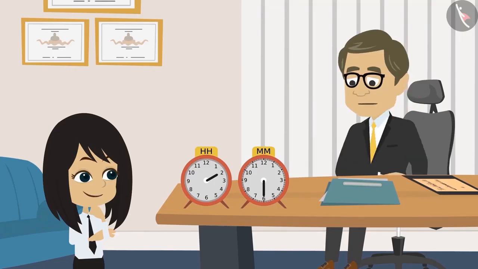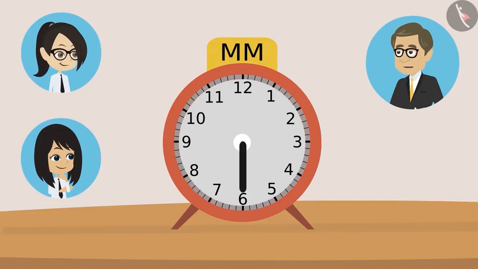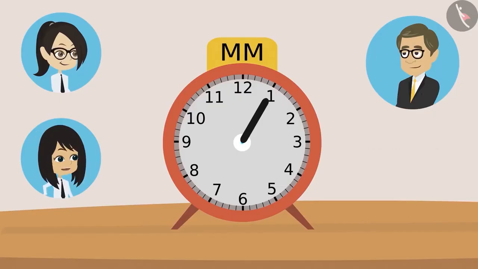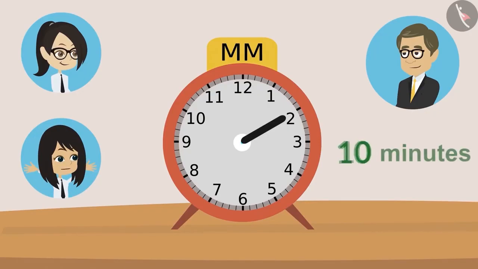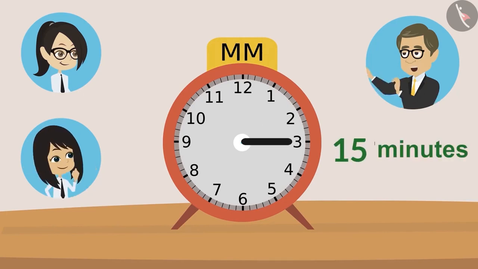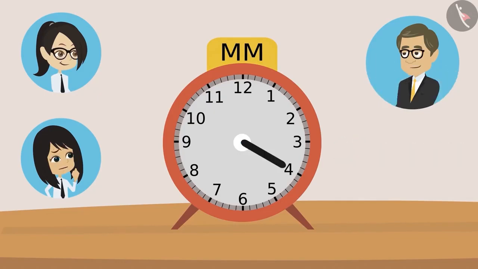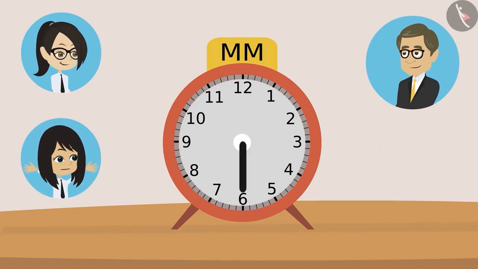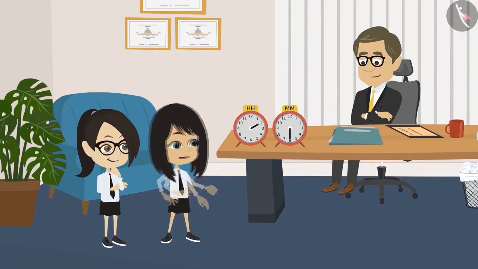I will try. Okay, then tell me, which number is the minute hand on now? Sir, it is now at 6. Now tell me, how many minutes have passed? Sir, if the hand is on 1, then it's 5 minutes. Hand is on 2, then it's 10 minutes. Hand on 3, it will be 15 minutes. That's right, Neha. Just keep multiplying the number by 5. You will find out the minutes. When the hand is on 4, 20 minutes. When the hand is at 5, 25 minutes. And when the hand is on 6, it will be 30 minutes. So as per this clock, 30 minutes have passed.